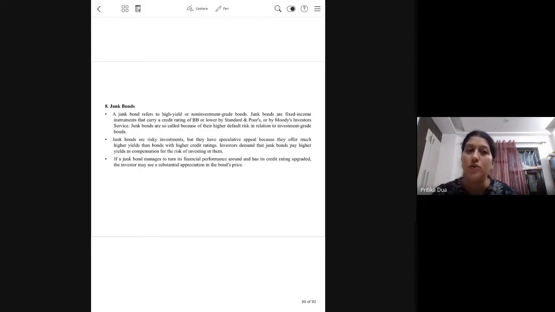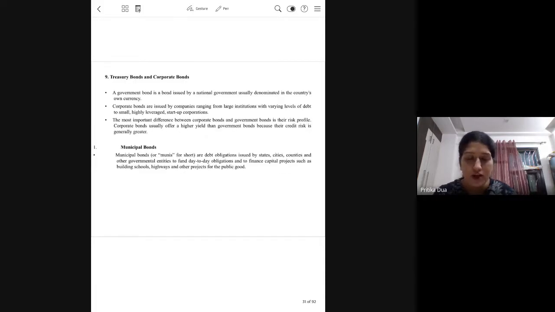But because of this high risk, you also have the possibility of earning a very high return. Then treasury and corporate bonds: treasury bonds would be the government bonds, corporate bonds are issued by private companies and corporations, and municipal bonds are issued by municipalities.